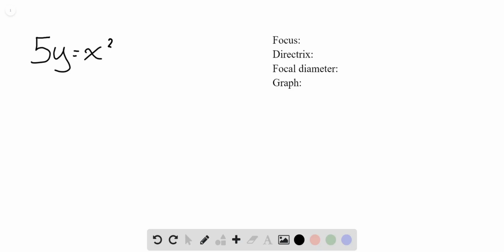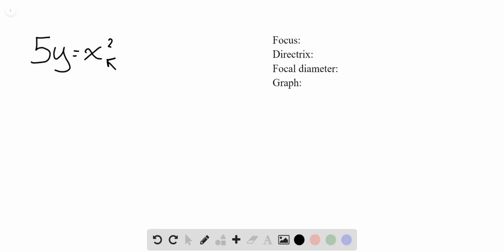In problem 19, we have the equation 5y equals x squared. We need to find the information on the right-hand side of the screen. Now, we're going to begin by just identifying what the major axis is. Since we have an x squared, that means the major axis is going to be the y-axis.